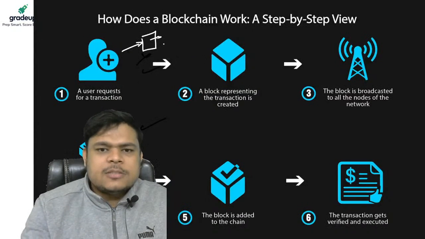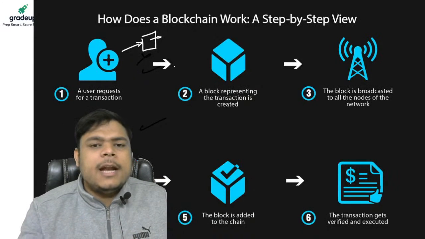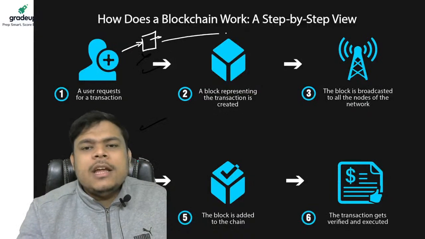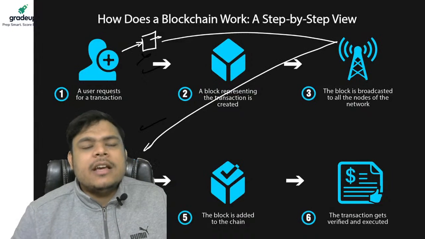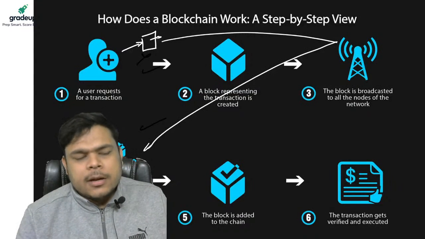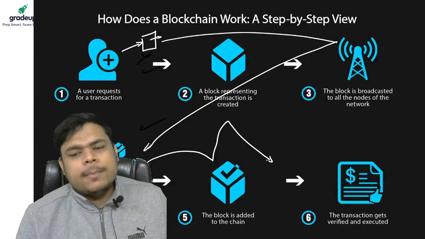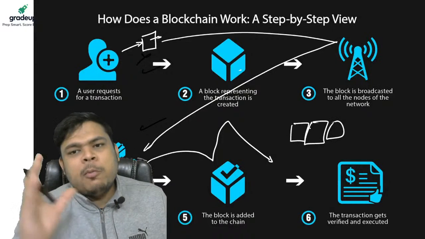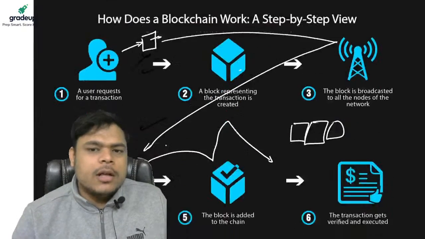Now, guys, this block is transmitted in the network. In the network, my dear friends, it will go to each and every node, but it is encrypted. And only to the person you want to send this, only that person can decrypt this block. And after the decryption of this block, this block can be accessed by that person, and that transaction will add up to the chain that is forming of these blocks. So that's why it is called blockchain. Fine. Is that clear to you? Very good. Next question.